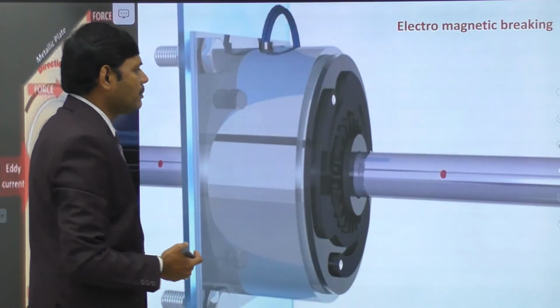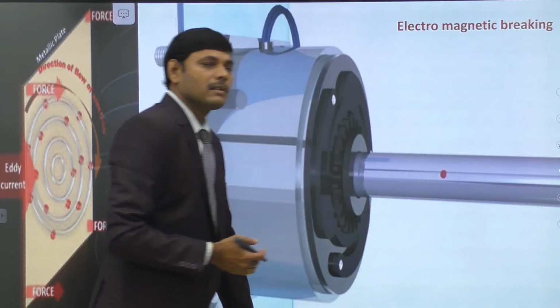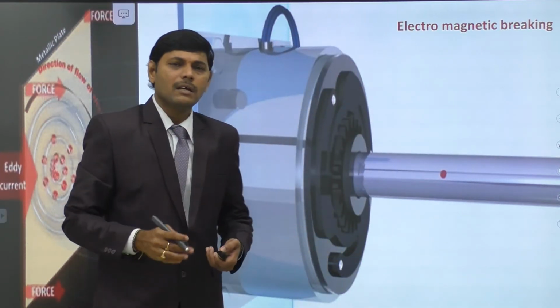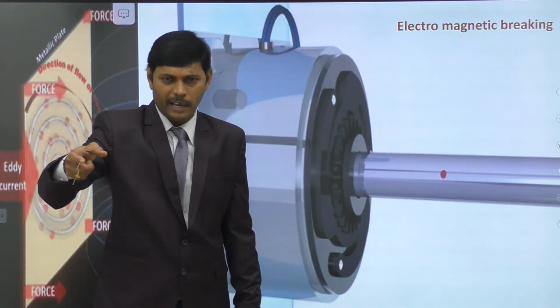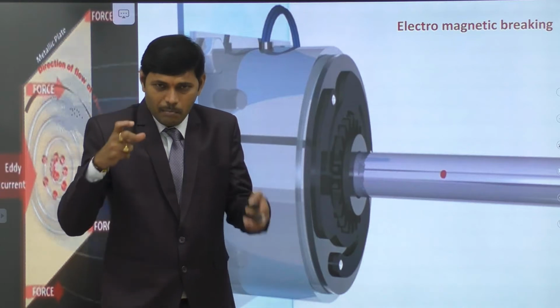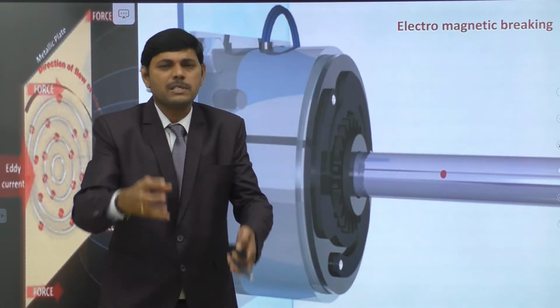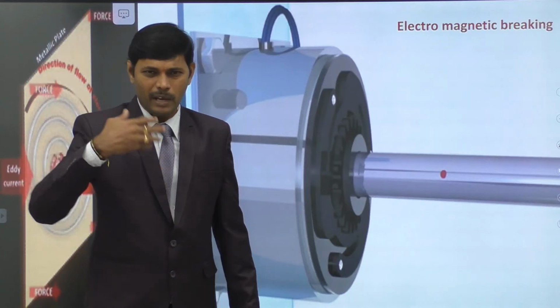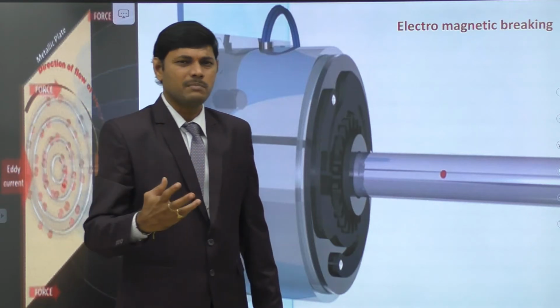This is a very important application, students. Here, this is electromagnetic braking. Generally, in a bicycle, all of you know about the bicycle, we apply the brakes, that is a mechanical brake. A rubber shoe presses the rim of the bicycle and it stops the bicycle from moving. Applying brakes is very essential for each and every moving object.